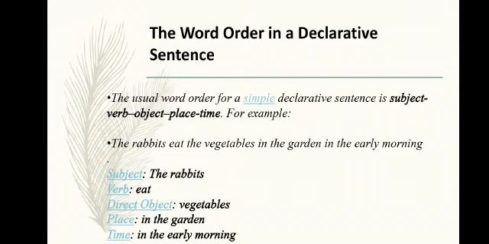Place, where? In the garden. Time, when? In the early morning. So this is the order, the structure of a simple sentence. I think you have understood what a declarative sentence is. It just gives a message.